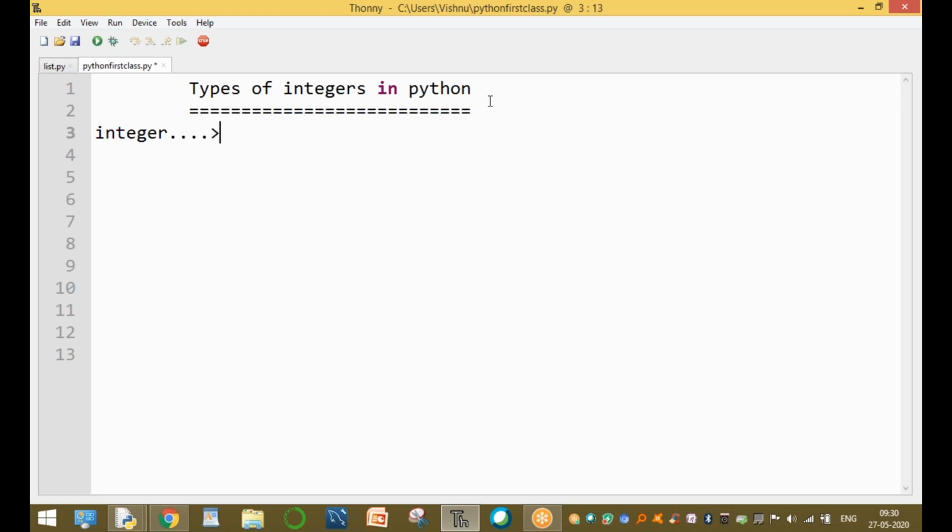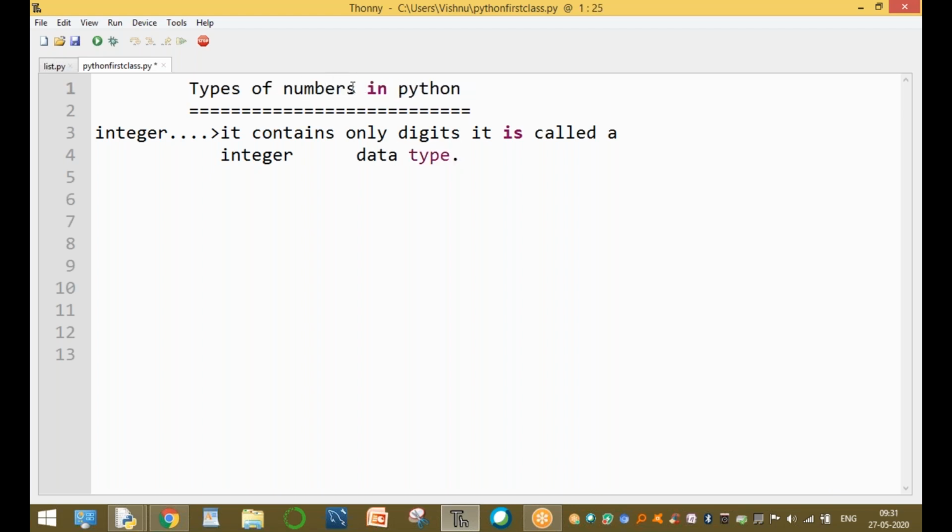Integer means it contains only digits. It is called an integer. Clear? Int or integer, no problem. In other programming languages it is int, which represents the integer data type. Okay, clear. Now, what are the different types of numbers in Python?